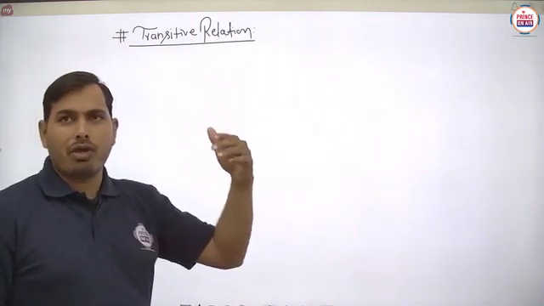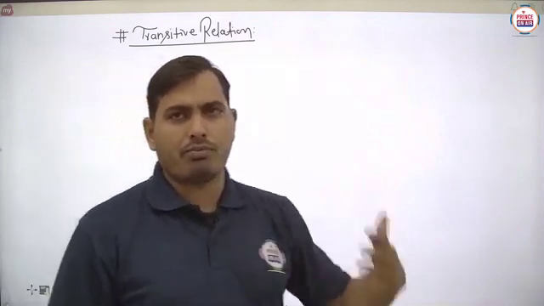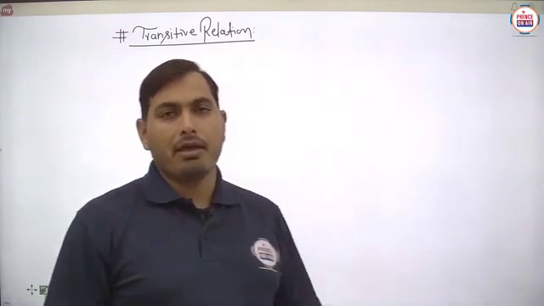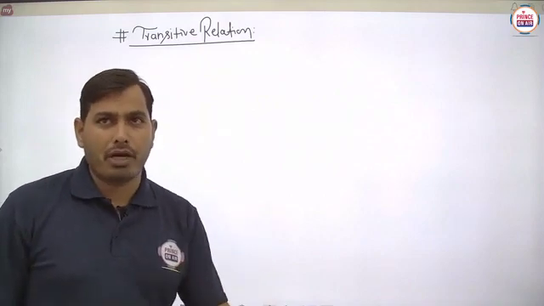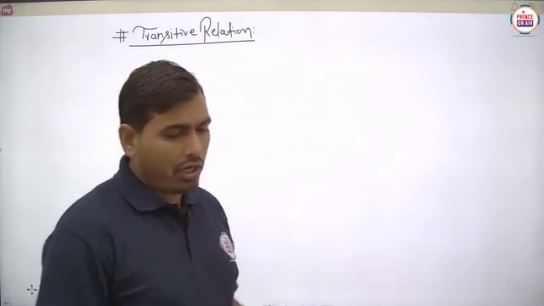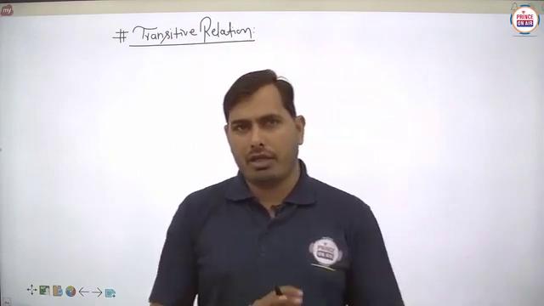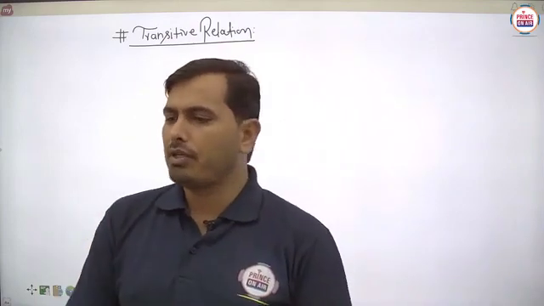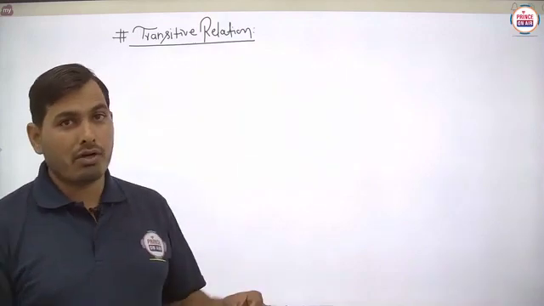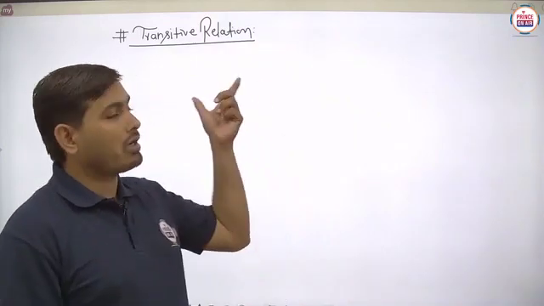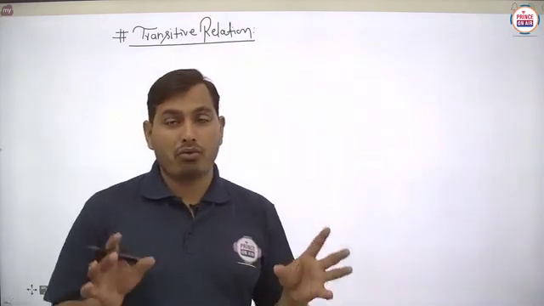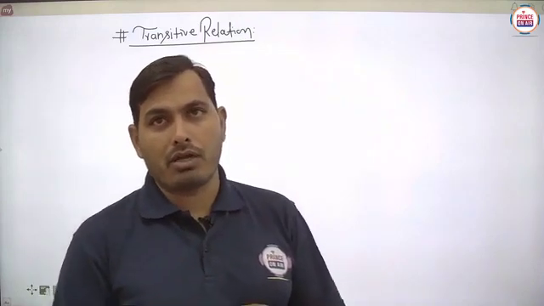Transitive means we have to move from the first part to the third part. Is it clear? First of all, students, this is a very important type of relation. In the case of reflexive and symmetric, there should be no ambiguity and no confusion, because the definition is very simple, but some students get confused about the transitive relation. So basically we have to see the basic concept of transitive relation here.